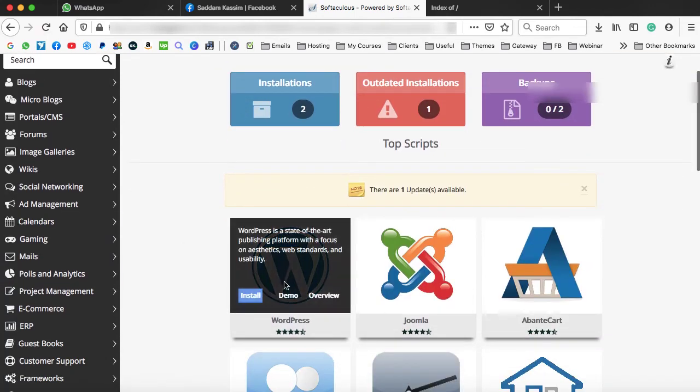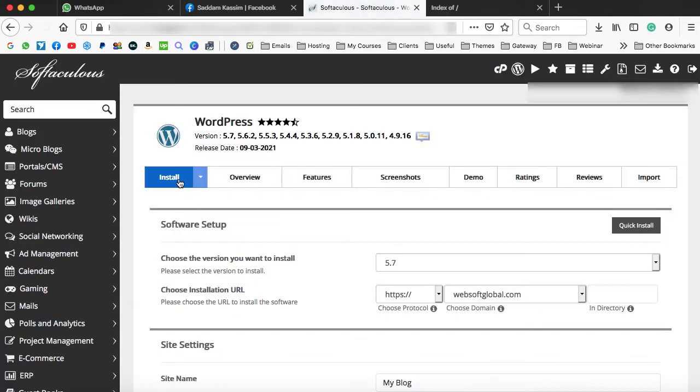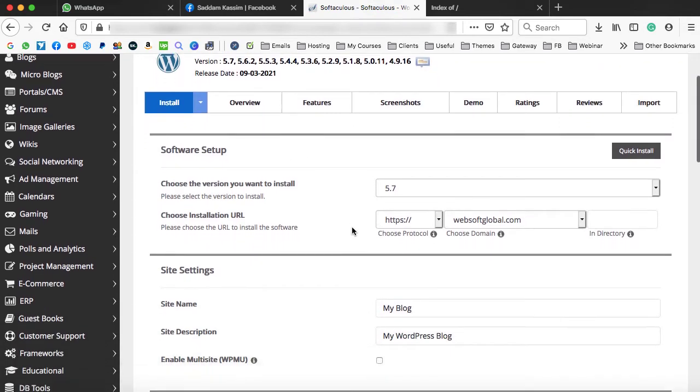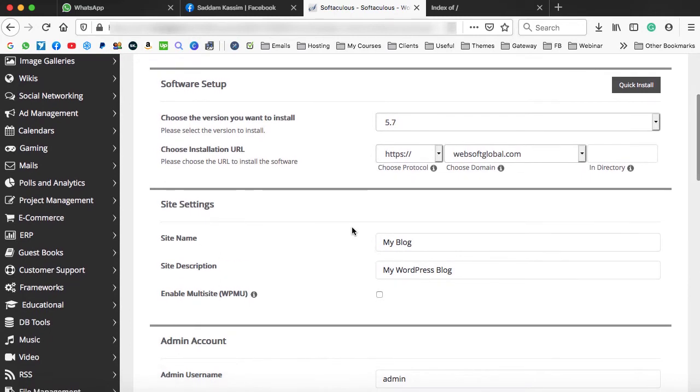And here we can see WordPress. Let's click on install, and then again we need to click on install. So this is the WordPress installation form where we can install WordPress onto the domain name. Now choose the installation URL. This is the protocol, HTTP or HTTPS. Nowadays it is highly recommended that you use the HTTPS protocol. So I'm just leaving it at HTTPS.